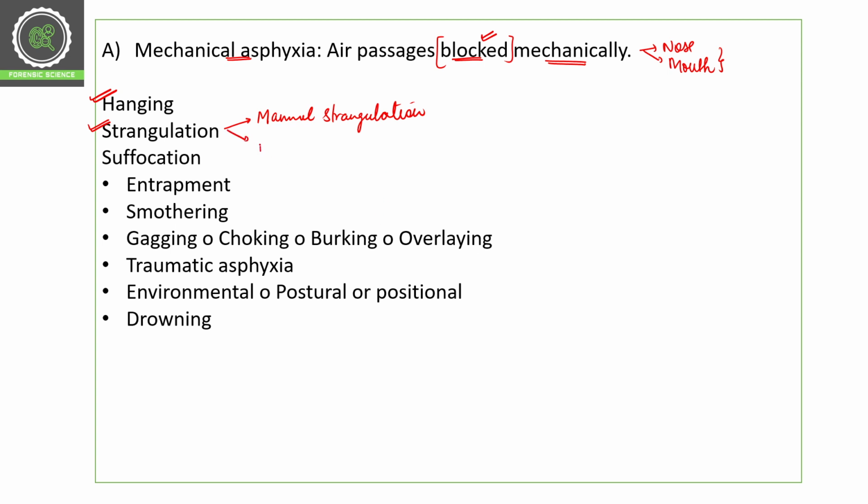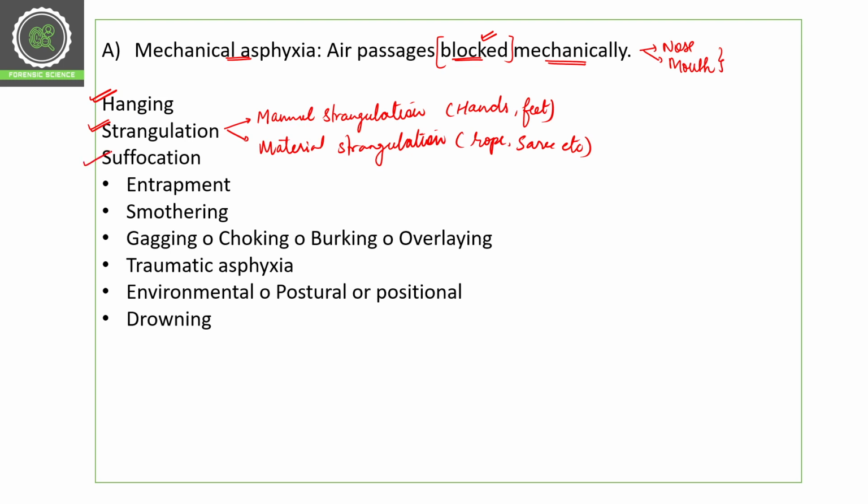And then ligature strangulation, with the help of a rope, or let's say a sari, etc. So this is ligature strangulation, and with the hands, this is manual strangulation.